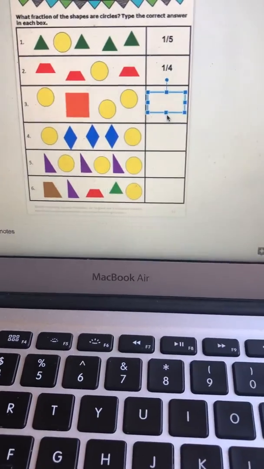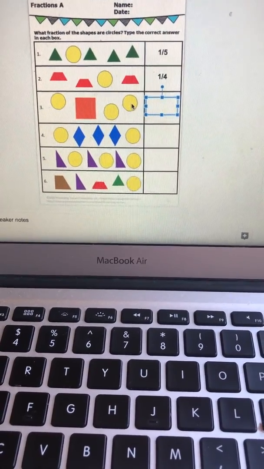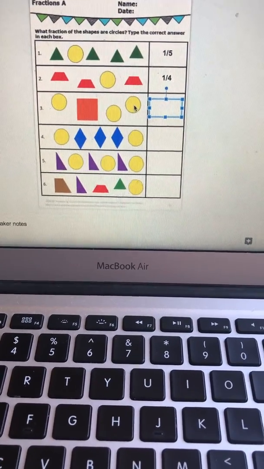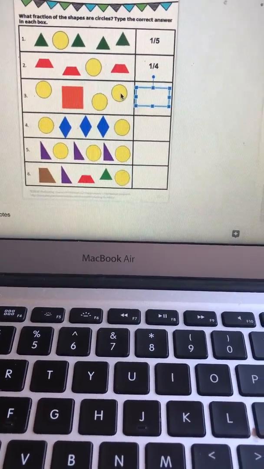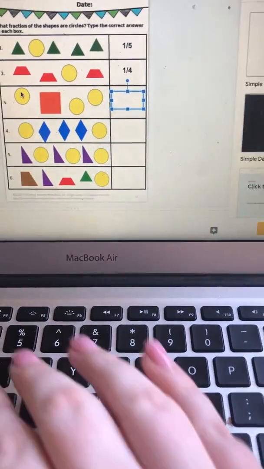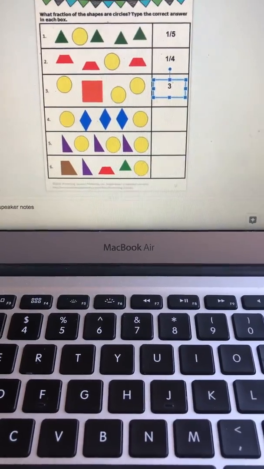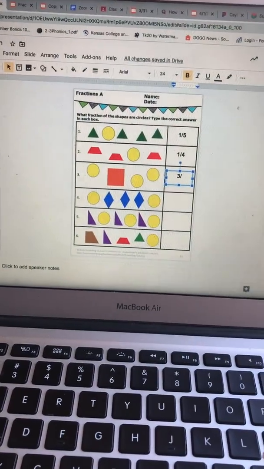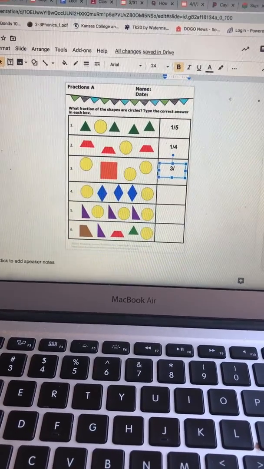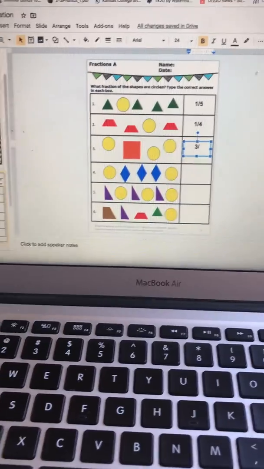How many parts do we have? 1, 2, 3, 4. That's our denominator. 4 is our denominator. How many circles do I have? 1, 2, 3. So I'm going to push 3. That's the numerator because it's how many circles. And then I'm going to push this because that's our line. And then our denominator is how many shapes or how many parts. And there are 4.